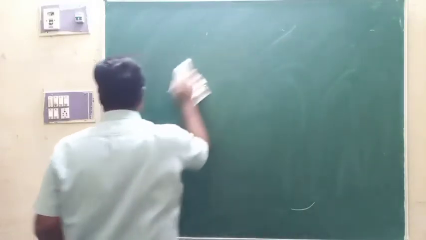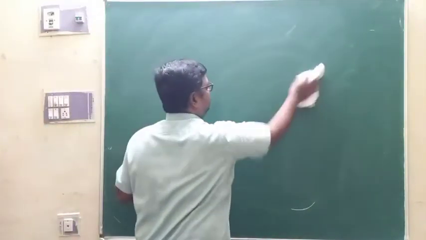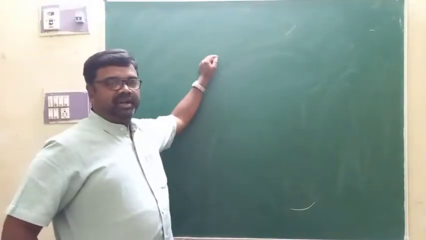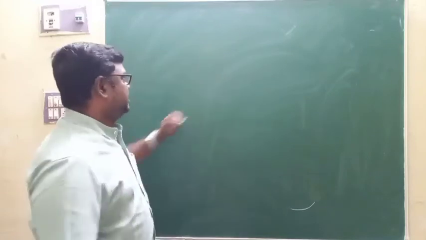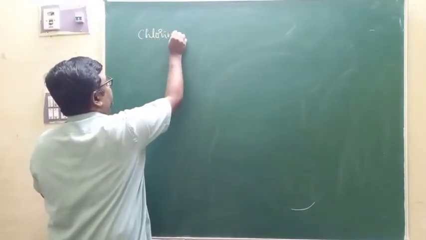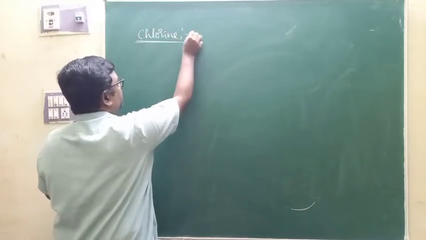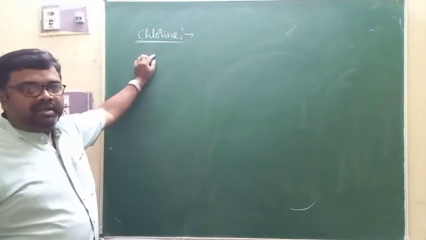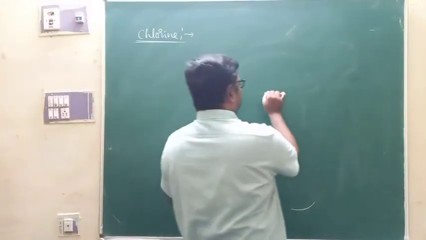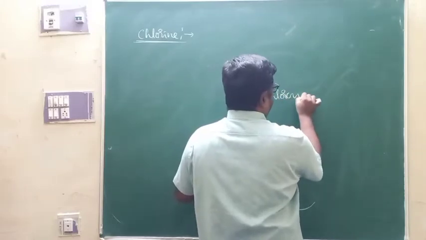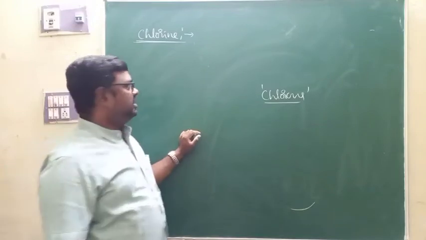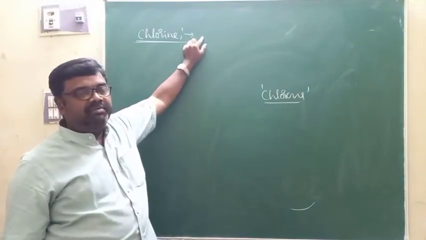As far as your NCERT textbook is concerned, we are supposed to study chlorine and the compounds of chlorine. That is the next discussion under group 17. We'll see first of all one of the members of group 17 elements, that is chlorine. This is a greenish yellow colored gas, and because of that, the name chlorine. In Latin, chlorus means green. Because of its color, the name chlorine is given to this.